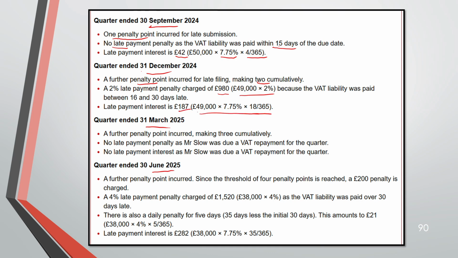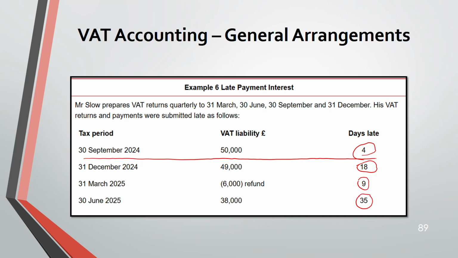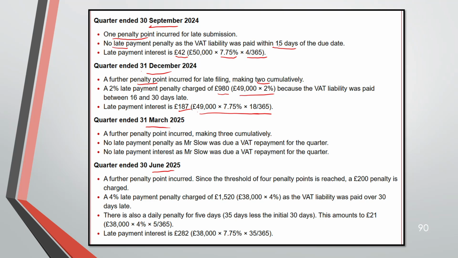Moving to the next, 9 days, and you are getting a refund this time, 31st March. Because you are 9 days late, no late payment penalty. And also there's a VAT repayment due. It's not a payment, it's a VAT repayment. And because you are late, there is another penalty point. Now you have 3 points. And because it's a repayment, no late payment interest.